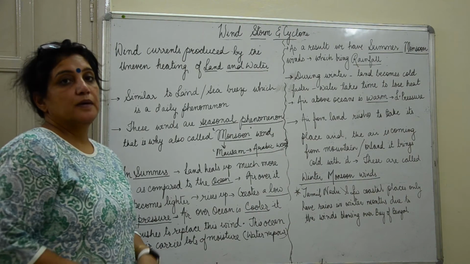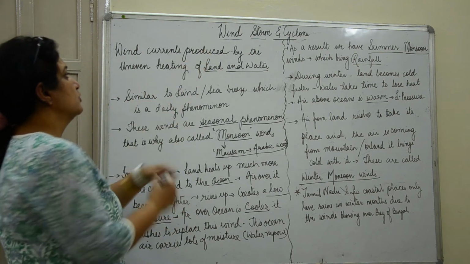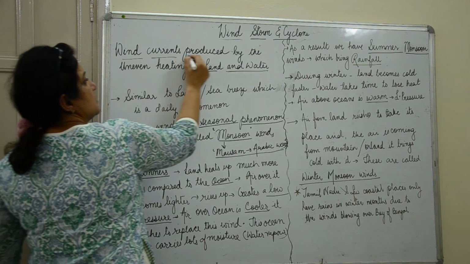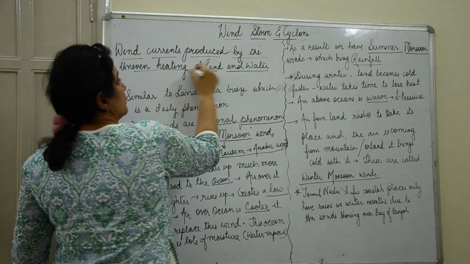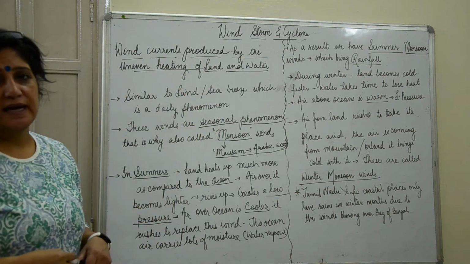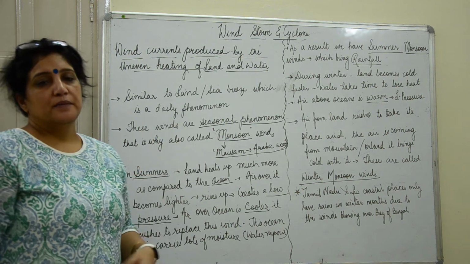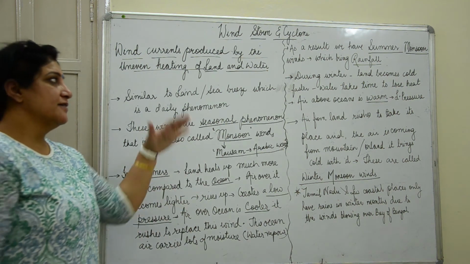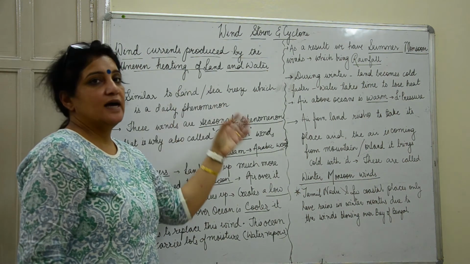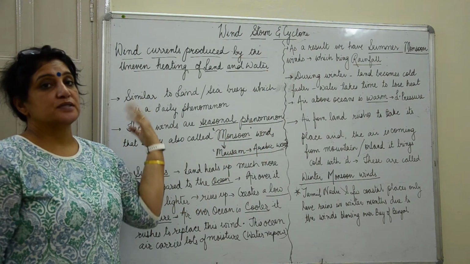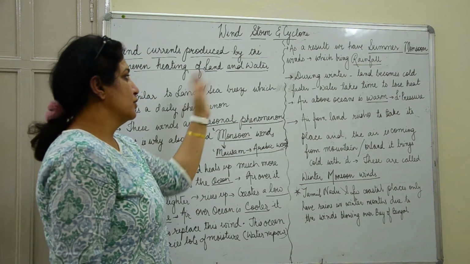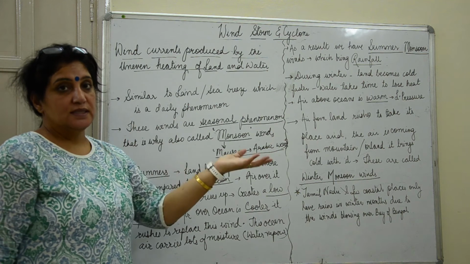Now we will learn about the wind currents that are produced by uneven heating of land and water. They are similar to the land and sea breeze which we had dealt with in chapter number 4. But land and sea breeze is an everyday affair. So in the morning you will have the breeze which blows from the sea, and in the evening the breeze that blows from the land towards the sea.